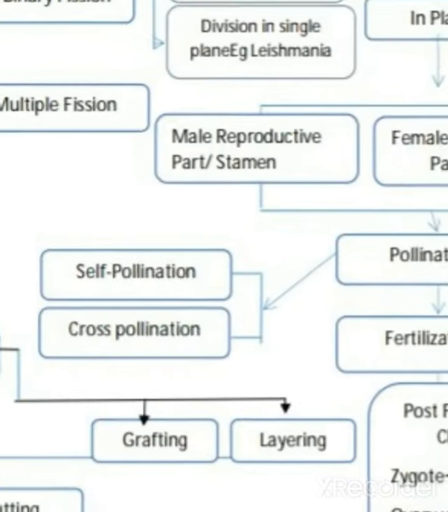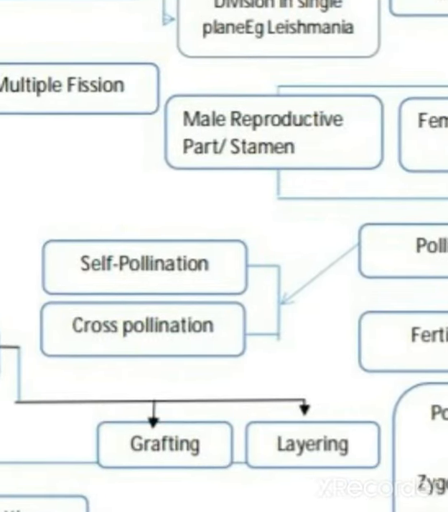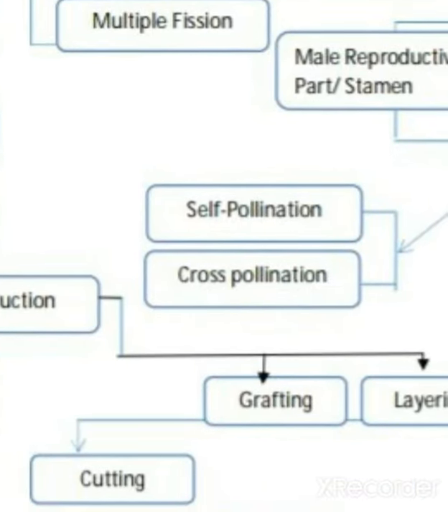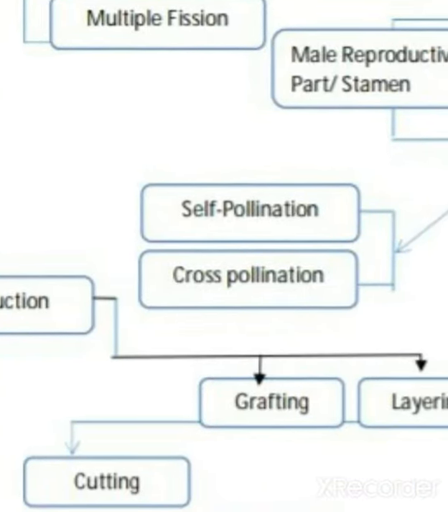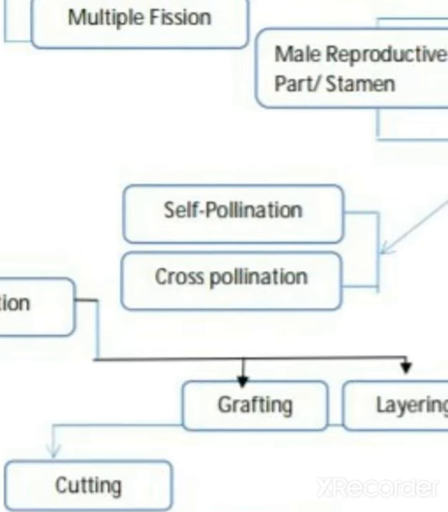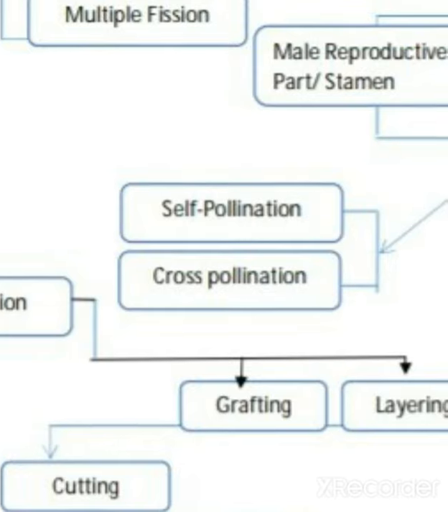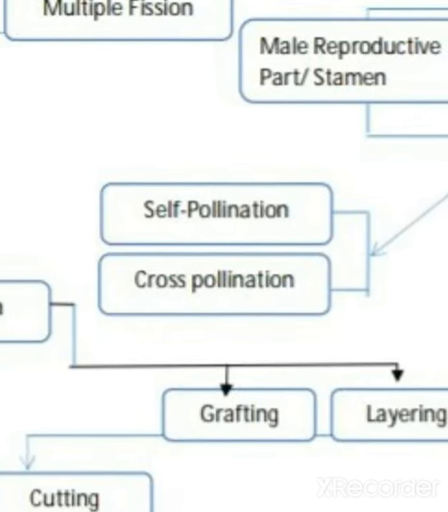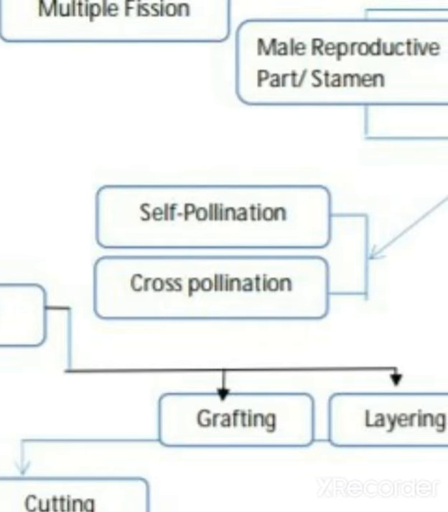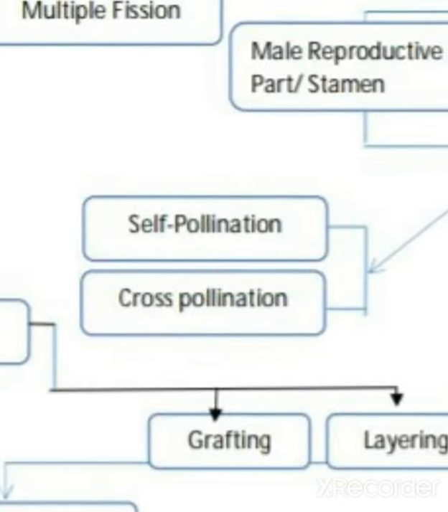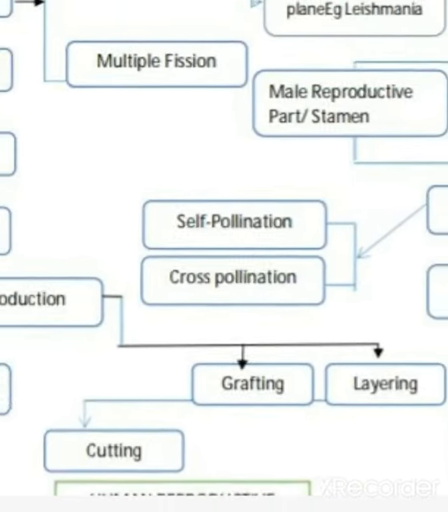Pollination is of two types: self-pollination or cross-pollination. Self-pollination means the pollen grains of the same flower fall upon the stigma of the same flower; that you call self-pollination. Here there won't be any genetic variation. In the case of cross-pollination, the pollen grain of one flower falls upon the stigma of another flower of another plant; that you call cross-pollination.